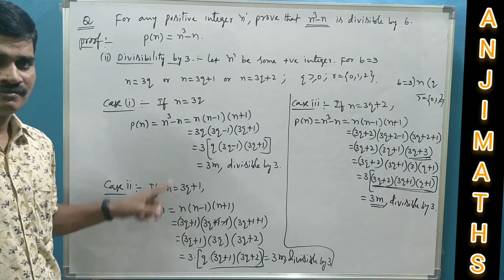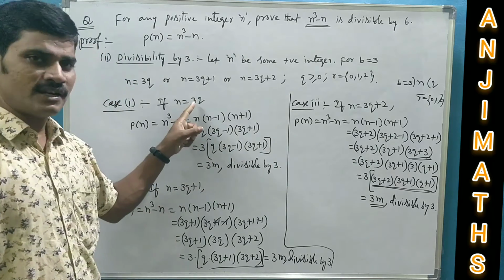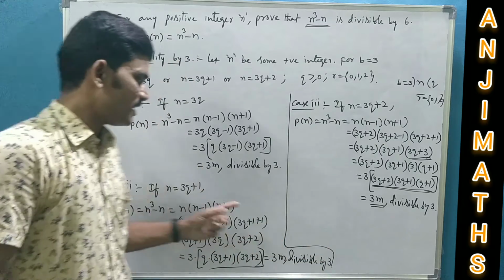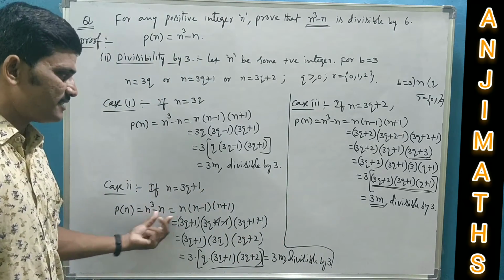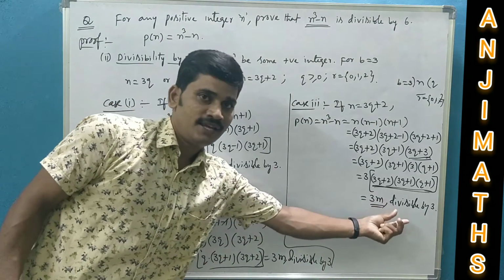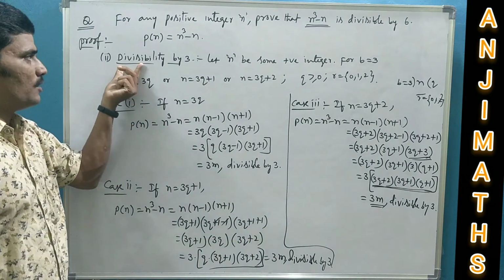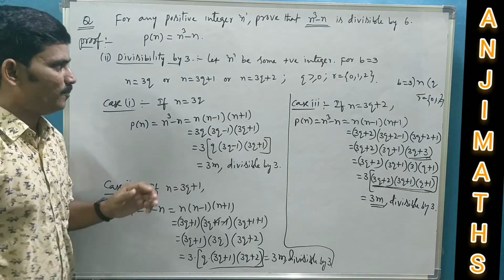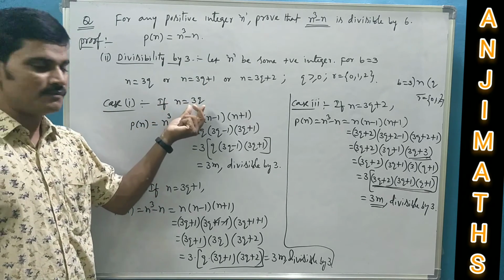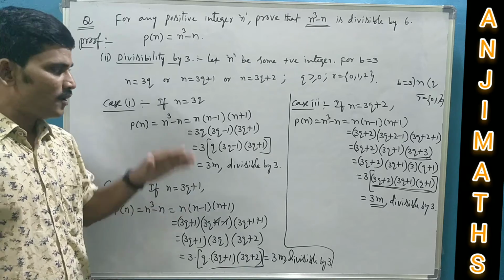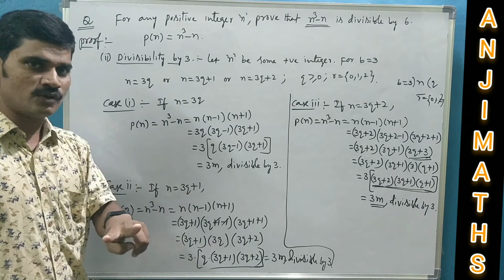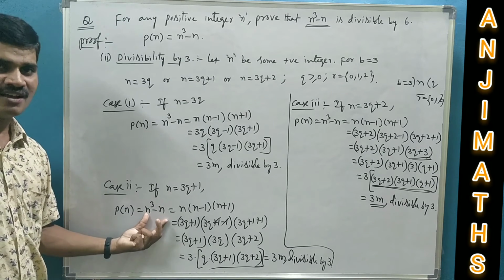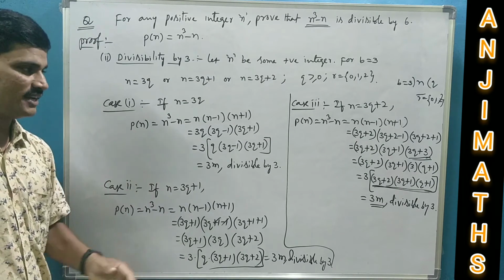Take 3 cases: either a positive integer of the form 3q or 3q plus 1 or 3q plus 2. The polynomial n cubed minus n is always divisible by 3. In the previous step, when we checked divisibility by 2, for the positive integer of the form 2q or 2q plus 1, both forms are divisible by 2 also. So this polynomial n cubed minus n is always divisible by 2 and 3.